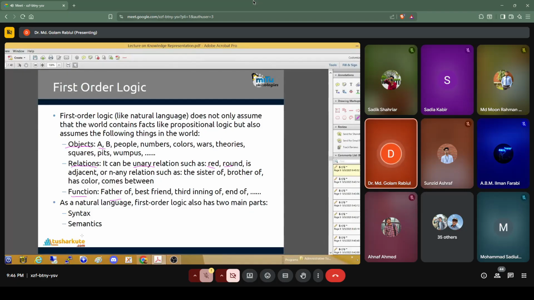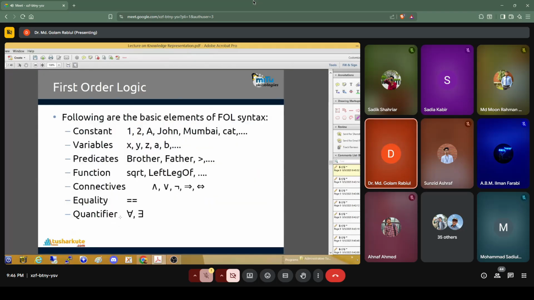Like natural language, in first order logic we have syntax and also semantics. So the basic elements of first order logical syntax are the constants, variables, predicates, functions, connectives, equality, and quantifiers. We already know about the connectives from propositional logic. The constant here means any value or number, any name.